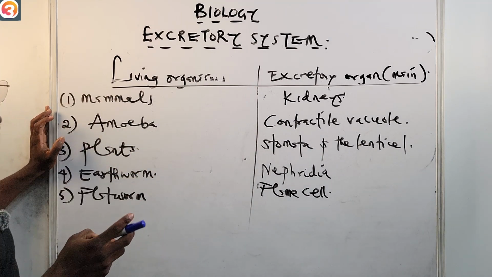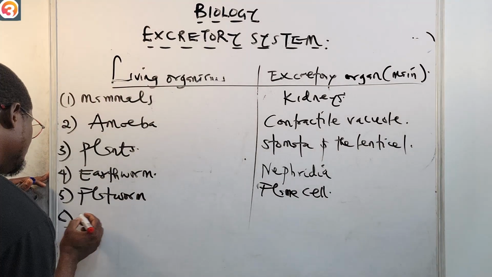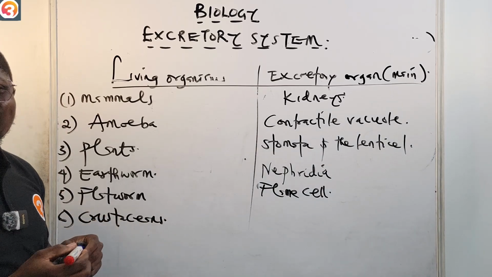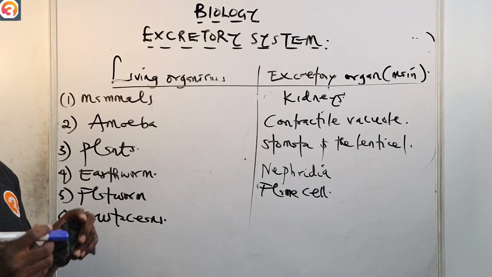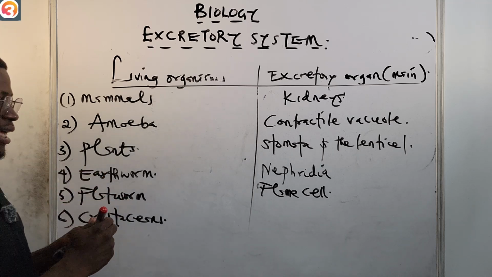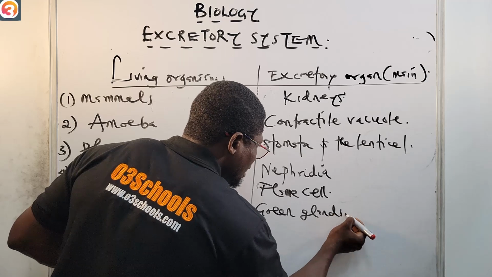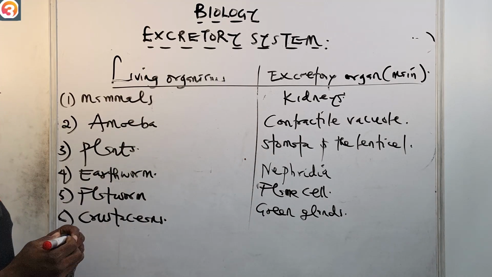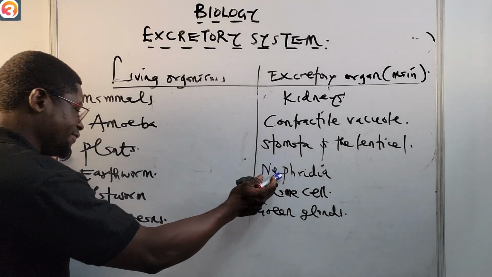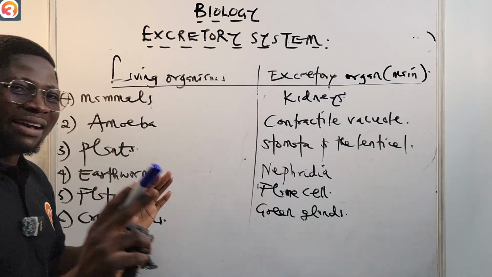So these are some of the organisms. We also have crustaceans, number six. Who can guess the main excretory organ of the crustacean? The main excretory organ of the crustaceans is called green glands. Please take note of that. For earthworm, nephridia. For flatworm, flame cell. For crustaceans, green gland. Then we now have insects.